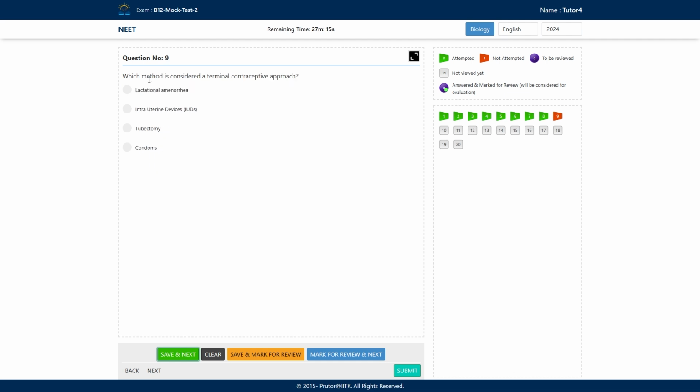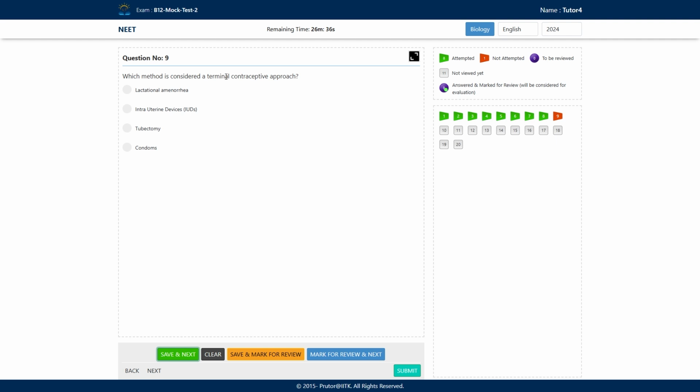Okay. Now next question, which method is considered a terminal contraceptive approach? So what do you mean by terminal contraceptive approach? This means permanent contraceptive approach. Which method is permanent, which is non-reversible? Usually an ideal contraceptive should be reversible, but this is not reversible. So what is the option? Lactational amenorrhea, intrauterine devices, tubectomy, or condoms. So the correct answer here will be option number C, tubectomy.